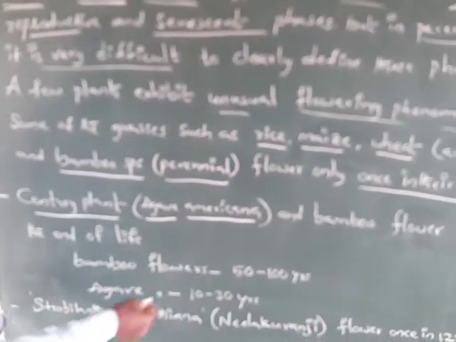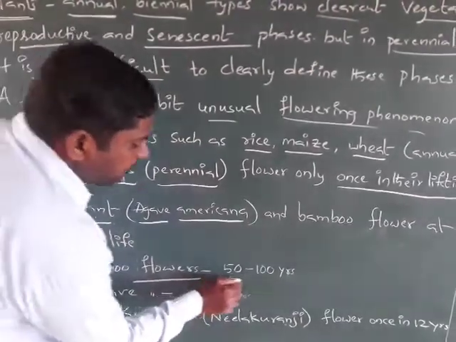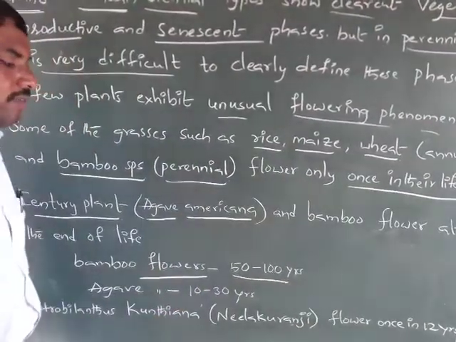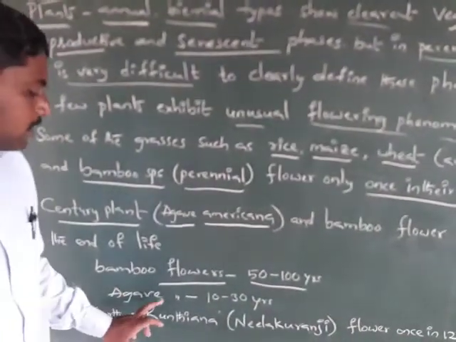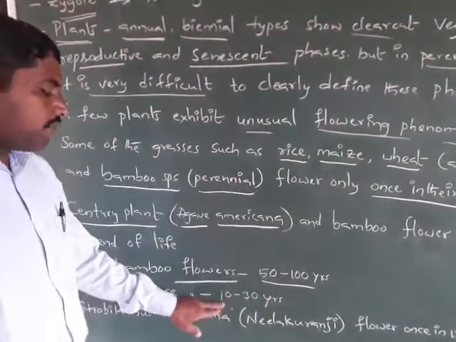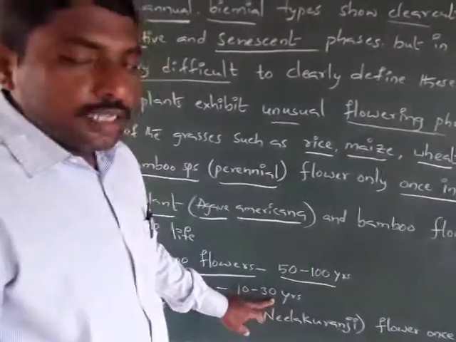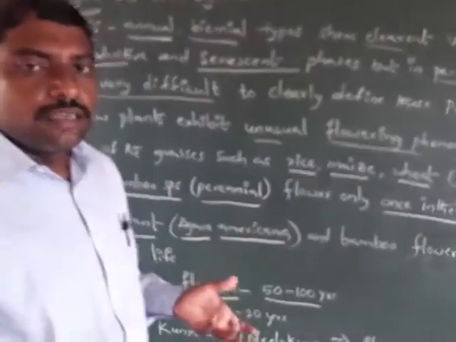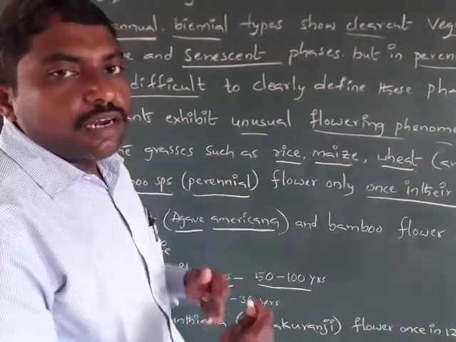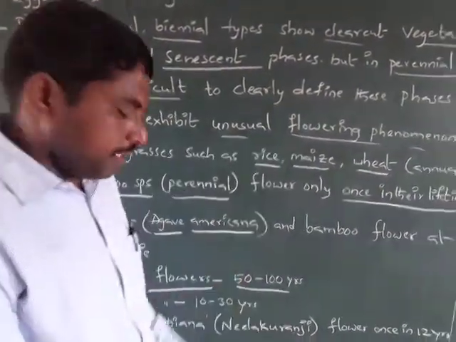Bamboo flowers after 50 to 100 years, and the agave plant also produces flowers after 10 to 30 years. After the fruit formation, it will die.